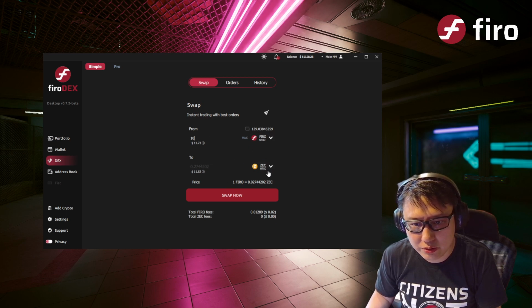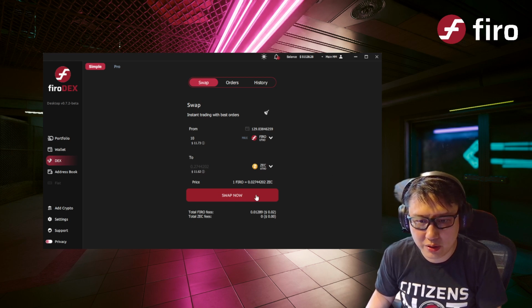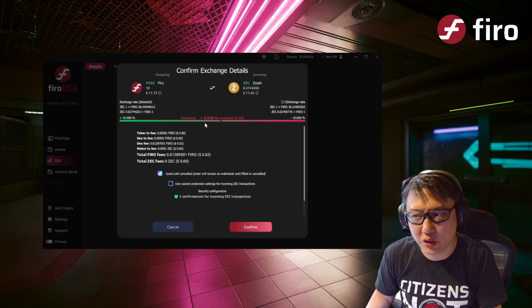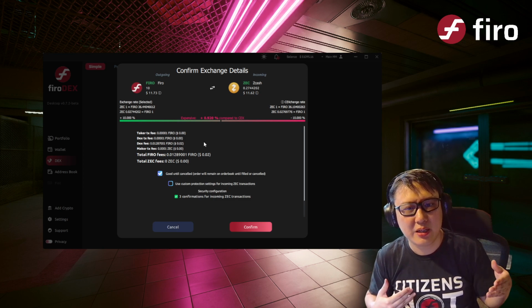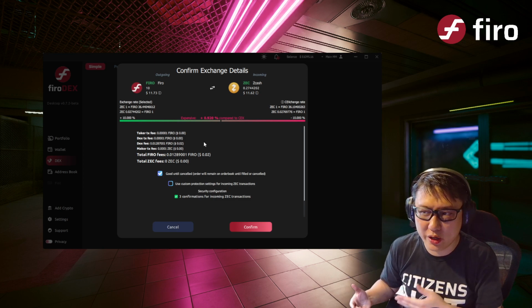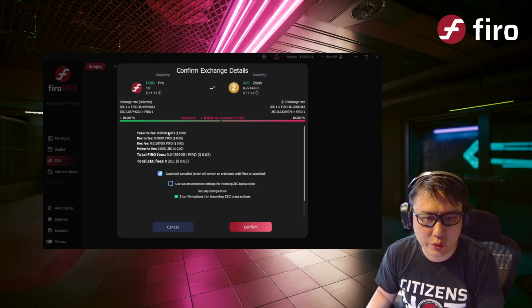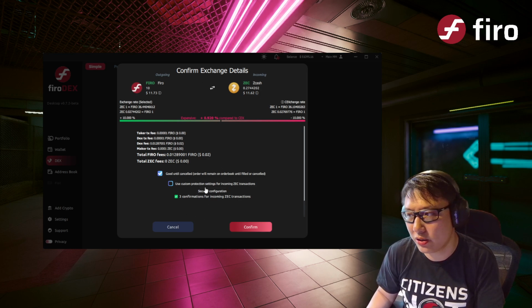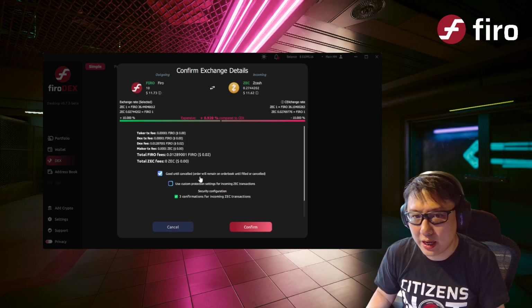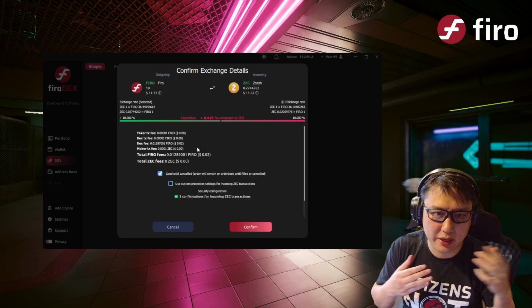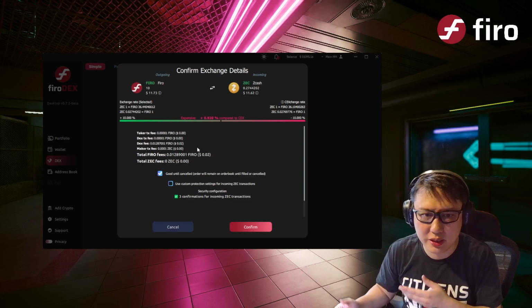10 Firo to ZEC, 1162. So, okay, I lose a little bit on fees, but it's fine. Let's click. So you can see it's only slightly less than 1% more expensive than a centralized exchange. But this is the entire fees. And you can see a breakdown of how much this all costs, all the swapping and all of that. And the great thing is that you don't actually need existing Zcash to be able to swap. So I can just have Firo, I can swap it to Zcash immediately.